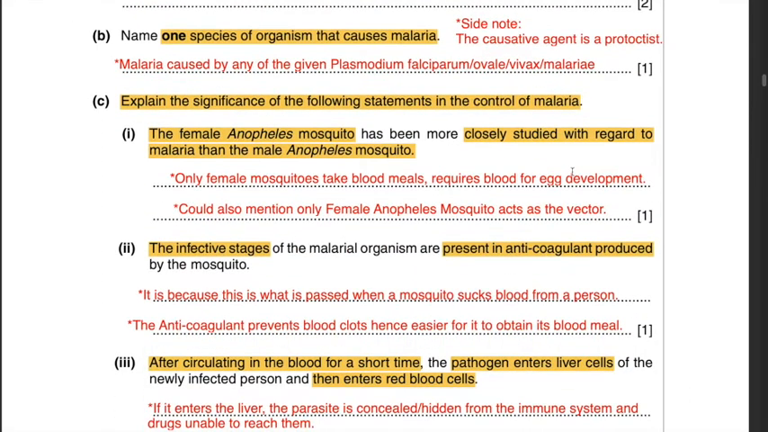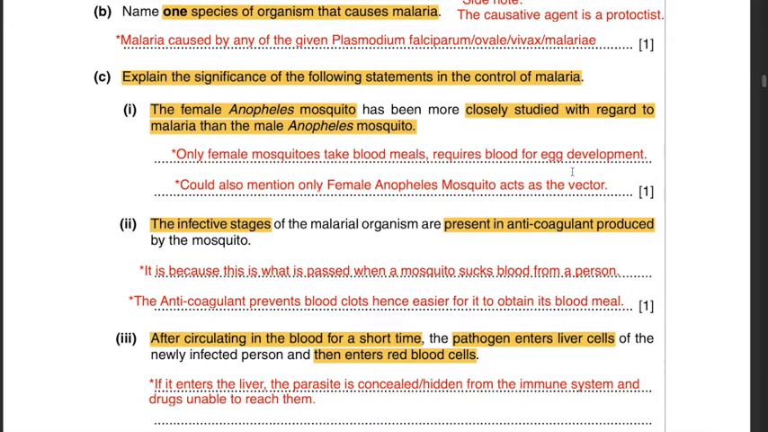Part C. Explain the significance of the following statements in the control of malaria. The female Anopheles mosquito has been more closely studied with regard to malaria than the male Anopheles mosquito. The question asks, what is the significance of this statement in the control of malaria? So the significance is that only female mosquitoes take blood meals, or they only require blood for egg development. Male Anopheles mosquitoes do not require blood for egg development. And you could also mention that only female Anopheles mosquitoes act as the vector.